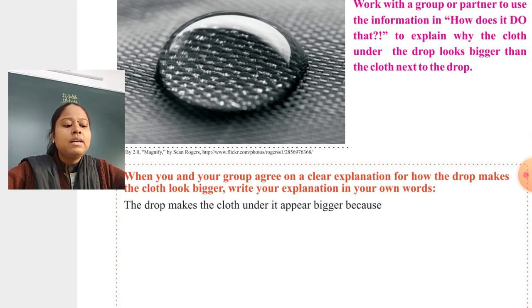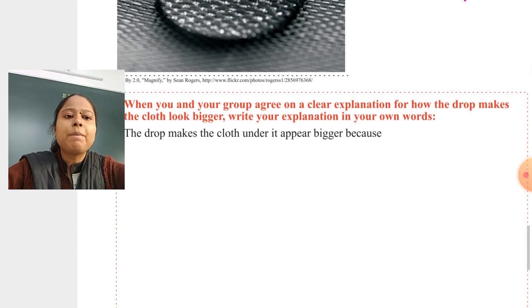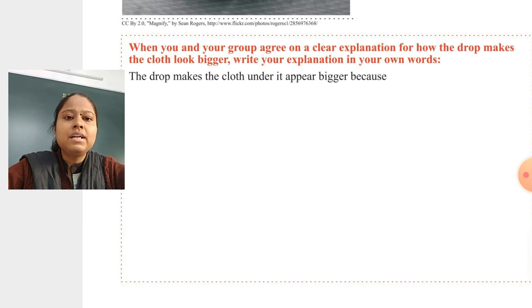So the smaller drop of water has the greater magnification and we can see things bigger under it. The larger drops may not have that magnification. When the drops are larger, we are not able to see the cloth bigger, because the smaller drop has a more curved surface. So smaller drops have more magnifying power, and we see the cloth bigger where the drop is. That is the reason the cloth appears bigger at the drop.